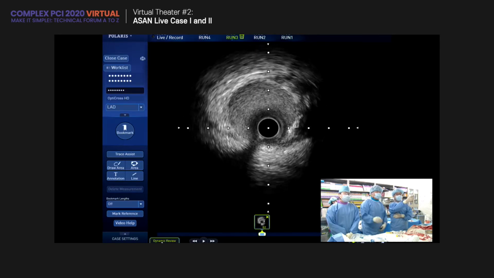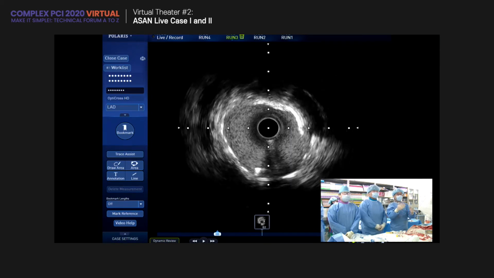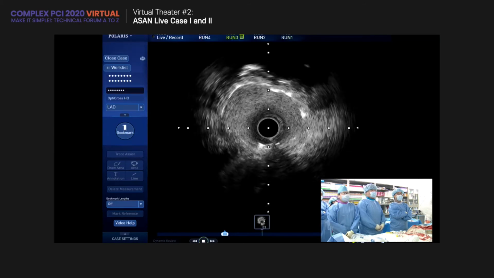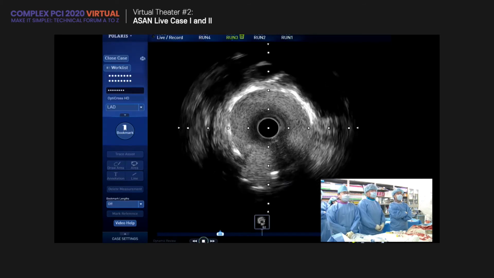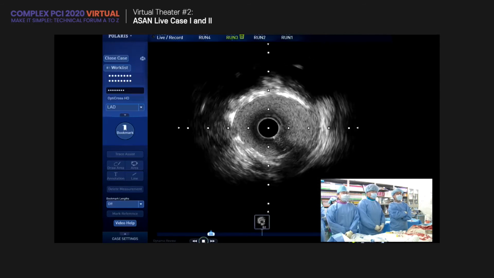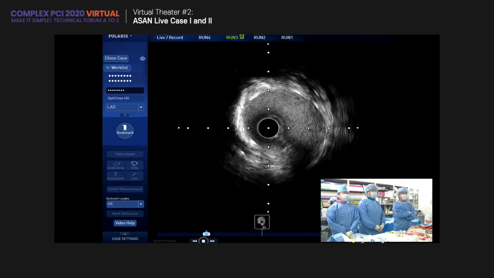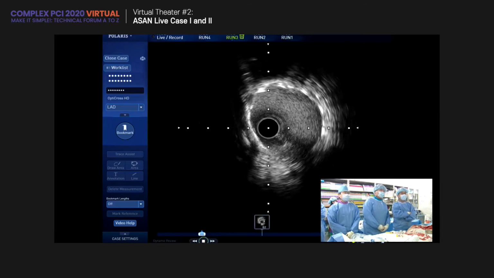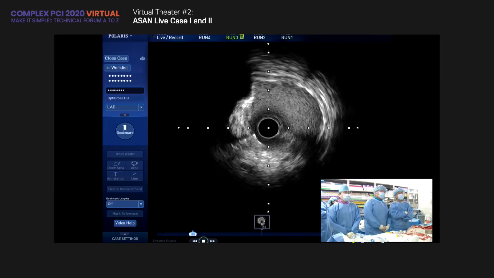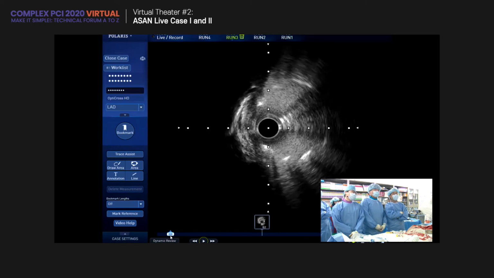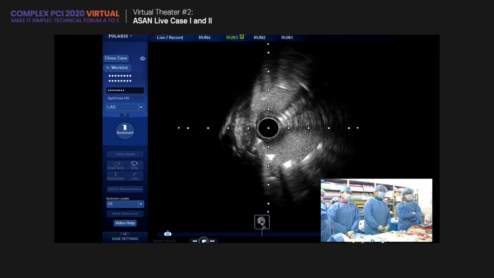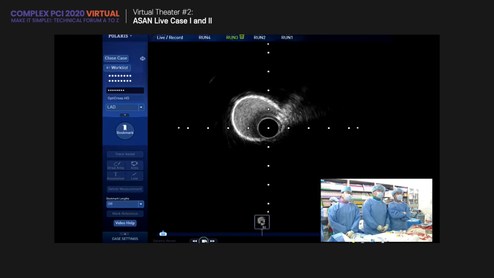And could you show us the proximal part of the circumflex? Okay, go. This is the crushed part. The circumflex is coming over 6 o'clock. There is a wide opening of the circumflex. Also, show us the left main ostium. Left main is slightly protruding, hanging out. Is 2 or 3 the stent segment? Over here, okay, play. This is the 1, 2, 3 hanging out. I think I fully covered the left main ostium.